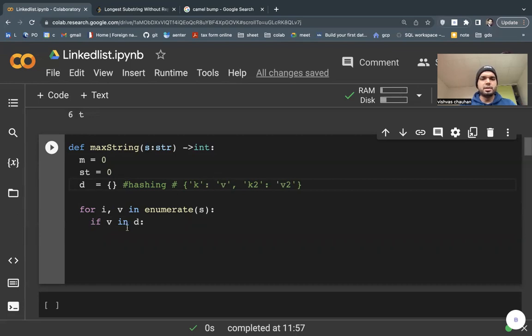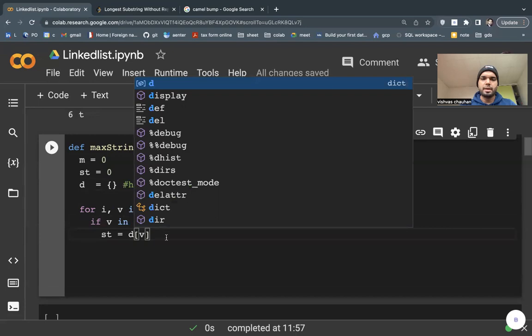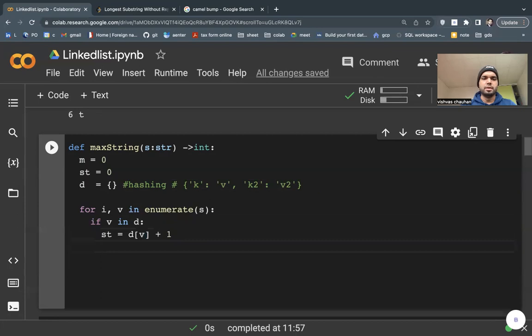I'm saying if the value of s matches with my key, then my starting point keeps incrementing. And I need to increment it by one because I need to handle the exact length from the zero, I don't need to include the zero. That's all. Or I can print until here so you can understand.